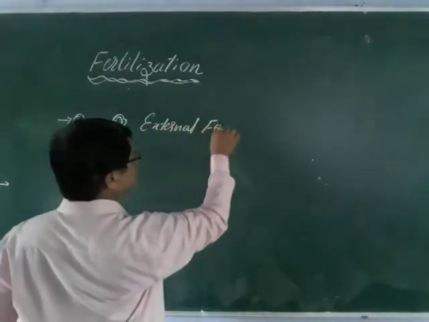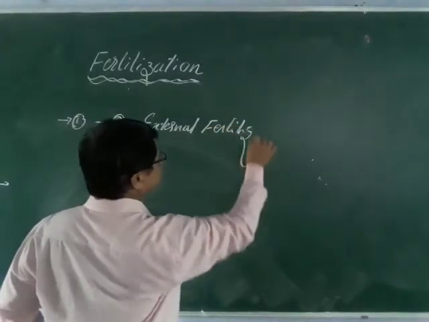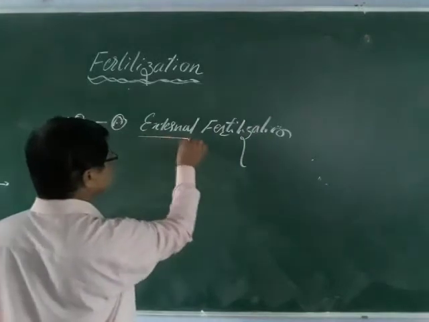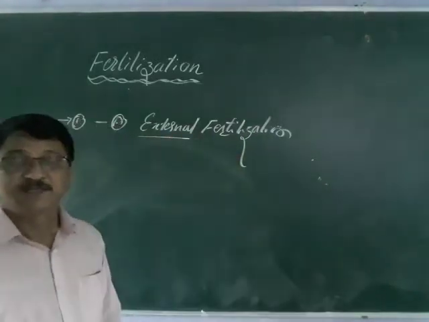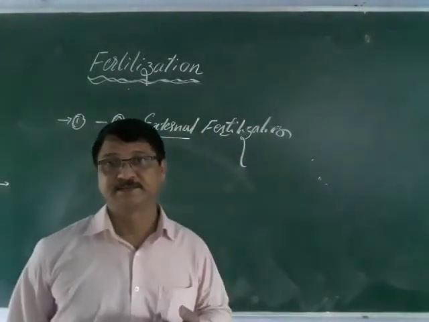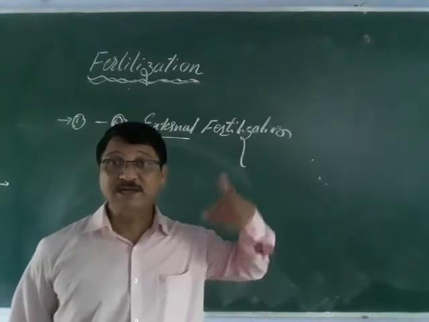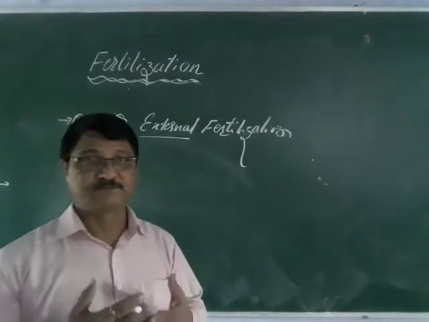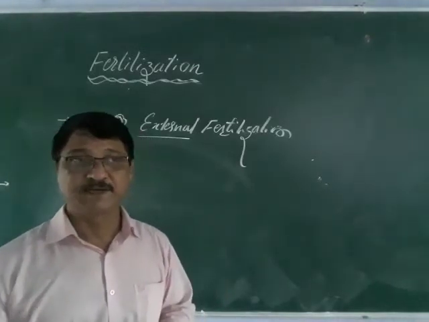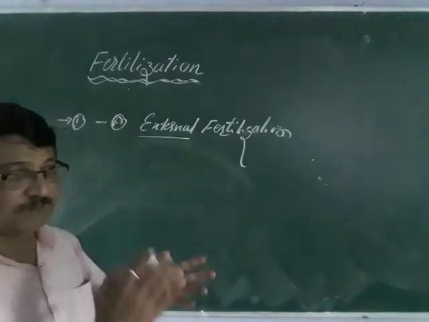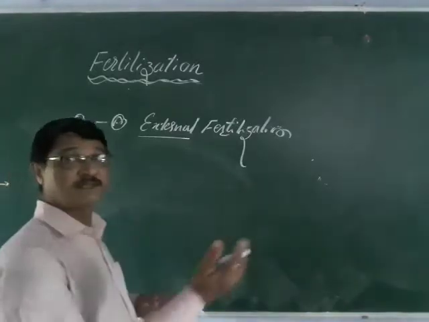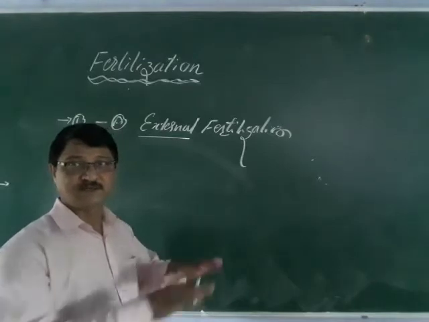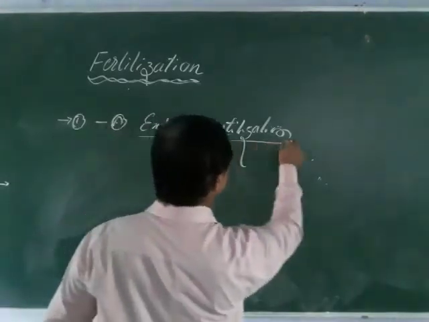External fertilization means the fusion of sperm and egg takes place outside the body of the parents, in the medium of water. So that is called external fertilization.